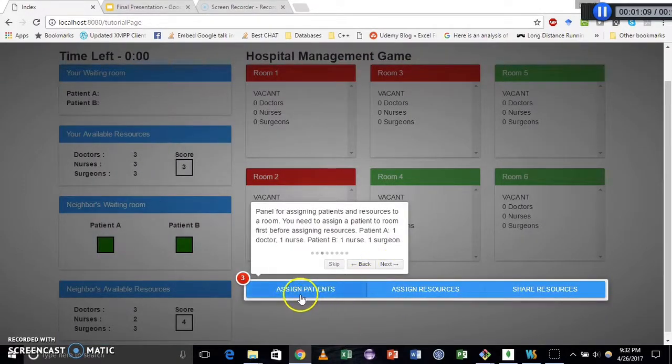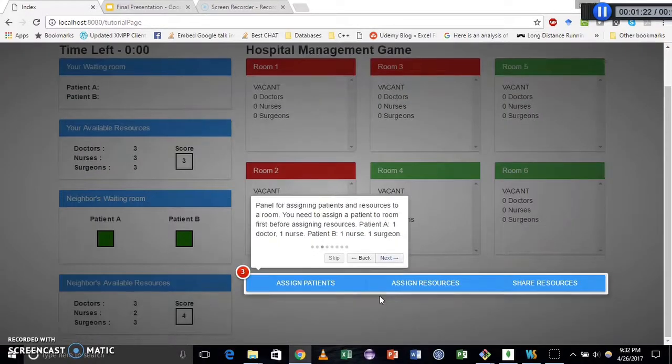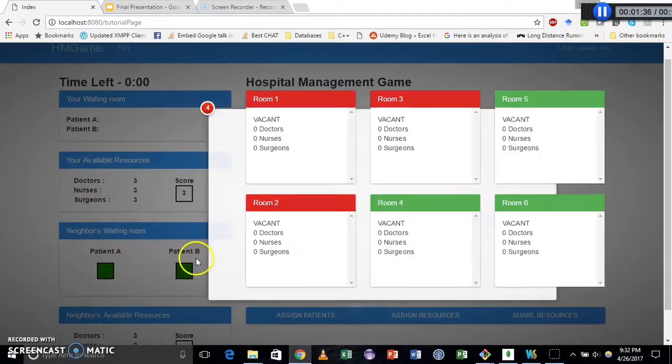And these are the panels to allocate patients, to assign patients and resources to the room, and also share resources with the agent in the neighboring hospital. In the game, as you allocate resources, you'll be sharing the resources with the agent in the neighboring hospital. You allocate resources to him and he shares the resources with you, and you take the resources from him. The next step shows you the patient's view in the neighboring hospital.